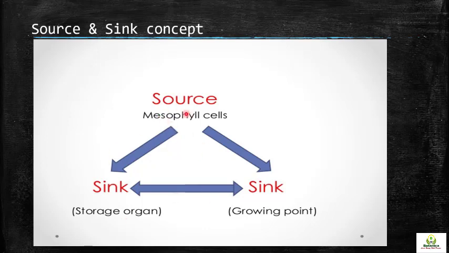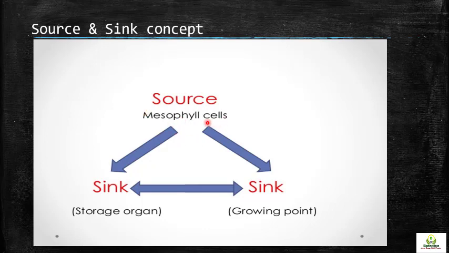Sources are mostly mesophyll cells, but remember that the storage organs where food has been stored can also become sources when there is a need to utilize the stored food. When starch breaks down in the storage organs and is converted to glucose, that glucose is transferred to the growing organs, including immature leaves which are in developmental stages.